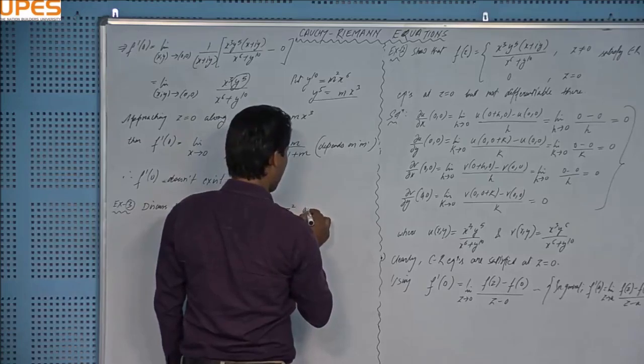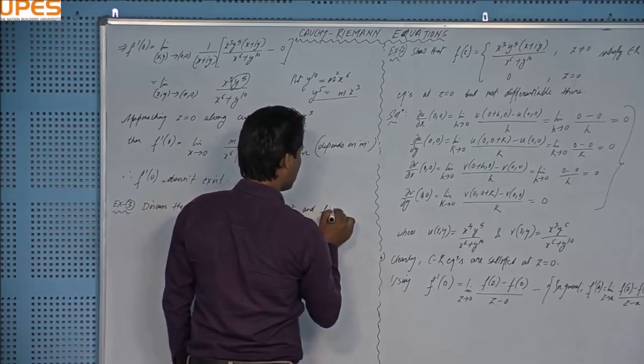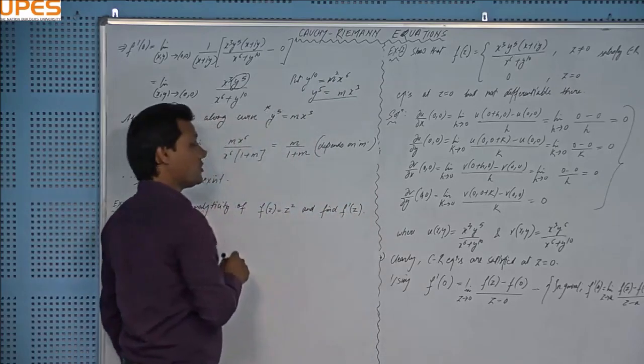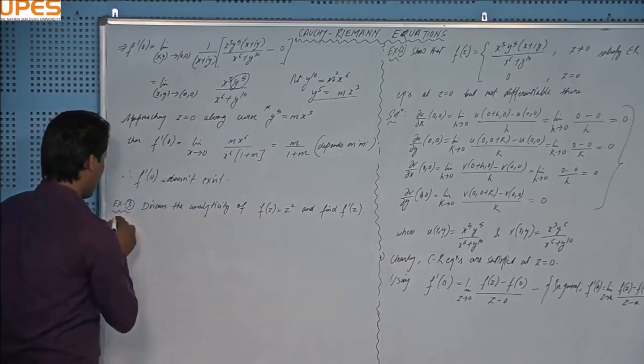And find f dash z, right? The derivative is also required. Solution.